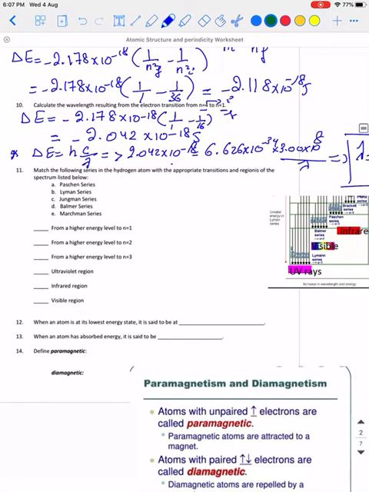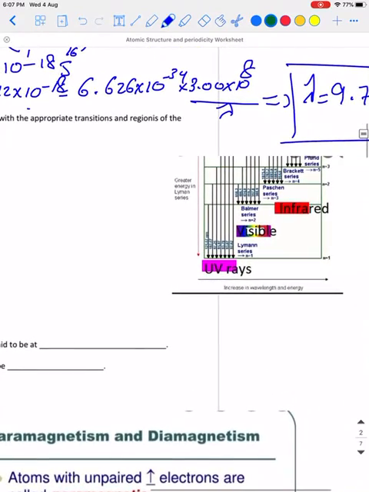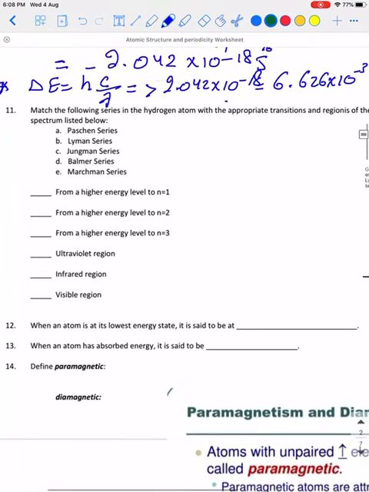Now match the following series in the hydrogen atom with the appropriate transitions. As you see here in this figure, we have the Lyman series that lies in the ultraviolet region, Balmer visible, Paschen infrared. Okay, let us match it.